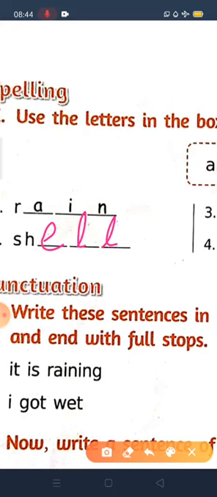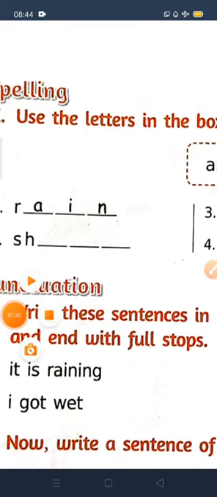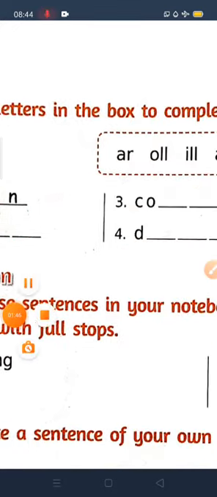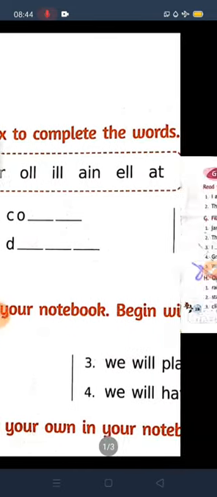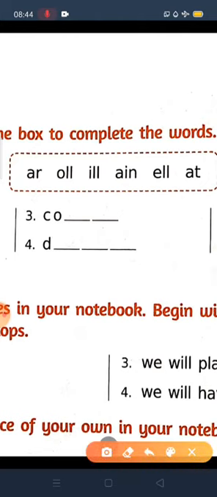SHELL, shell, okay? Now, one more blank is here. Question number 3, CO dash dash. What should we add here, children? COAT, coat.